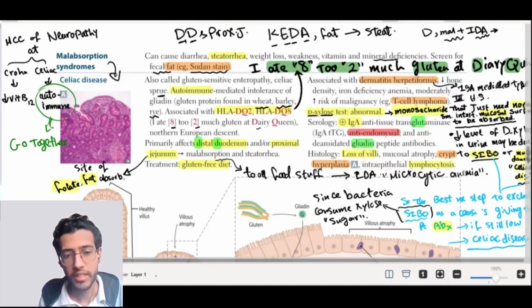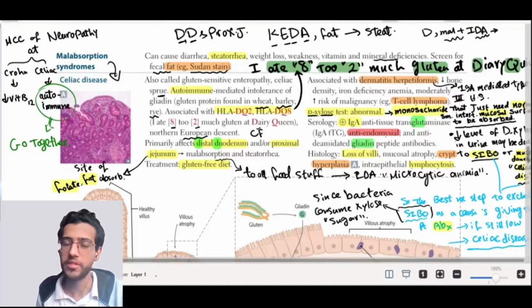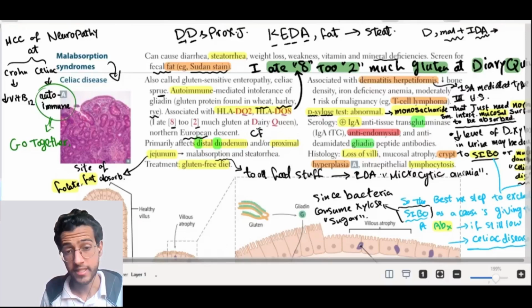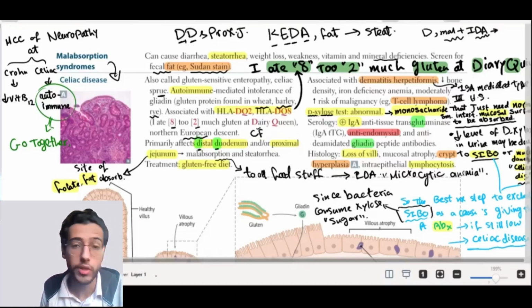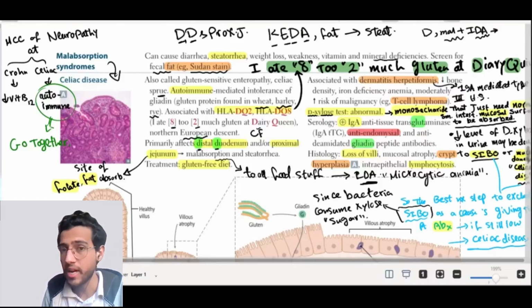And this disease is common in those of European descent. What other disease is common in European descent? Yes, it's cystic fibrosis. Cystic fibrosis causes malabsorption due to pancreatic enzyme insufficiency, and it's common in the European population as well. The most common site affected by celiac disease is the distal and proximal duodenum, which is the site for fat and folate absorption. So you get malabsorption of all foodstuff, including iron. So you get iron deficiency anemia, which is a microcytic anemia. So microcytic anemia plus malabsorption, think about celiac disease until proven otherwise.